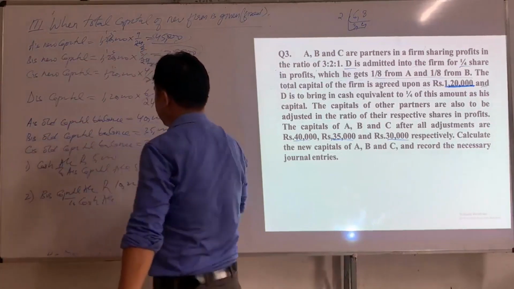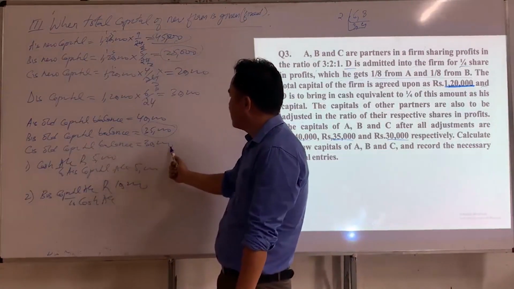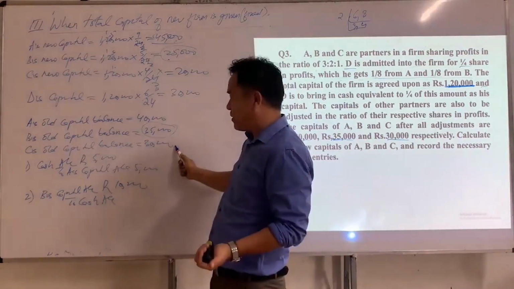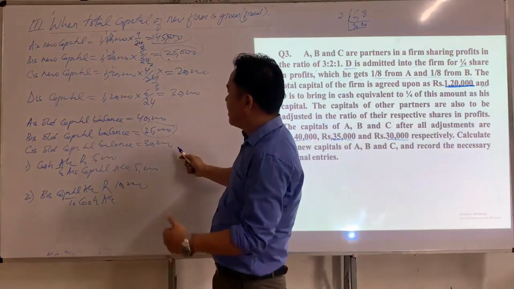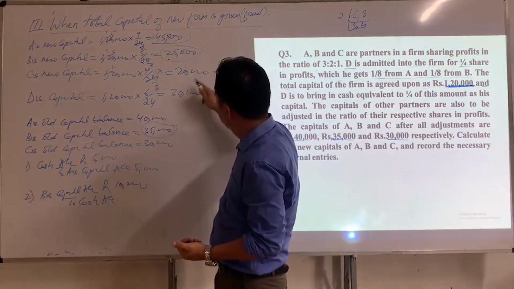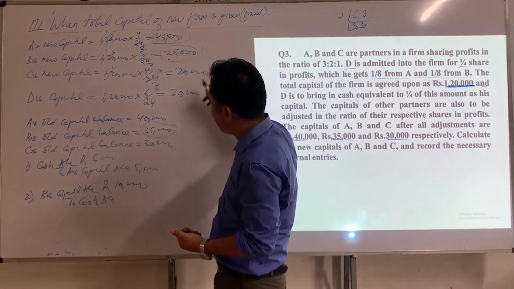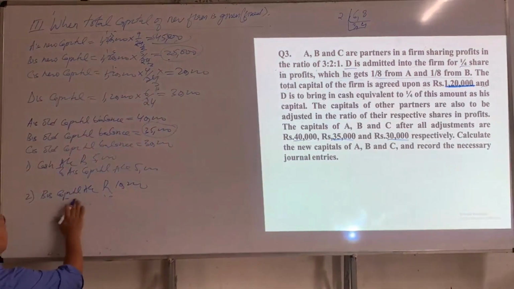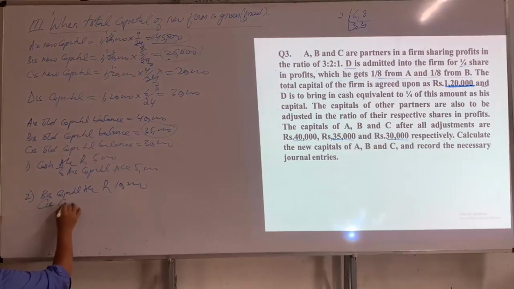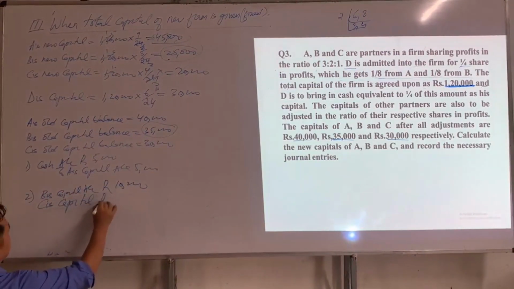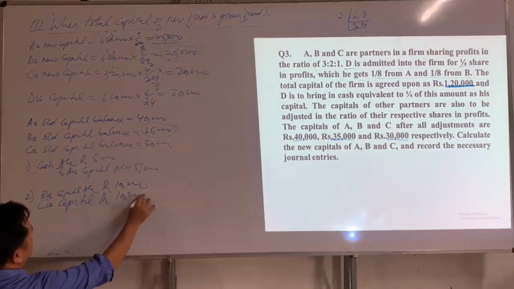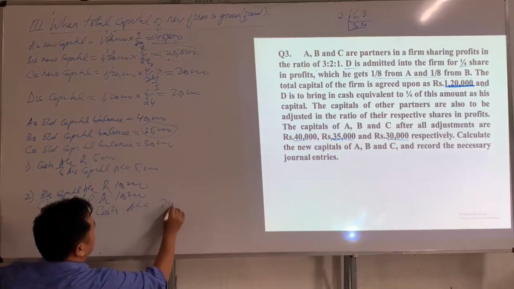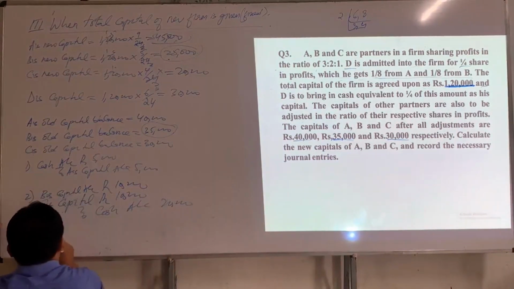And here, look at C's old capital. C's old capital balance is 30,000, whereas C's new capital is 20,000. Again, there is a surplus. If there's a surplus, there's an excess amount of 10,000, and this excess amount of 10,000 should again be withdrawn by C. So the journal entry will be, here I'm going to pass a compound entry. Here C's capital account will be debited by 10,000 to cash account. In total, how much do we get here? 20,000.